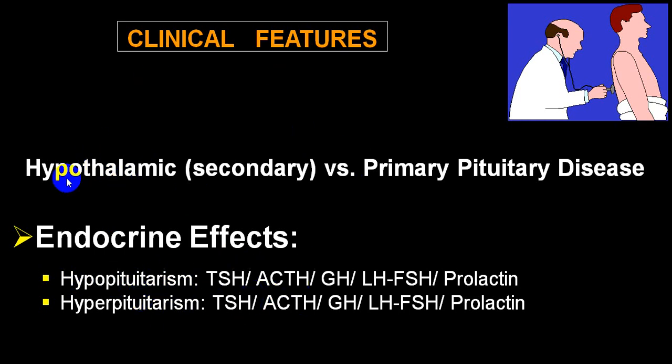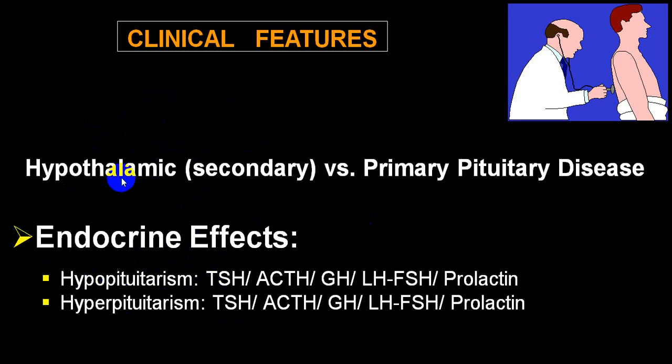But if the hypothalamus produces tumors, and those tumors produce pressure effects on the pituitary and decrease the production of the pituitary gland, it will be secondary hypopituitarism.